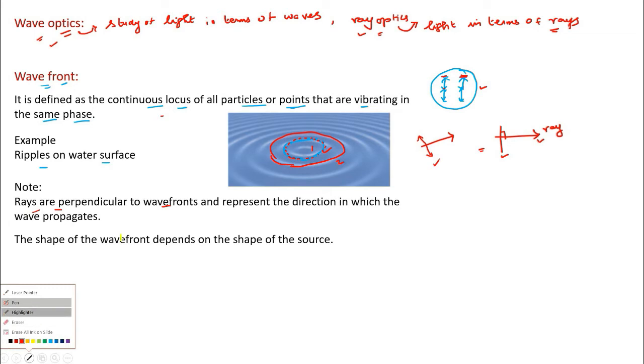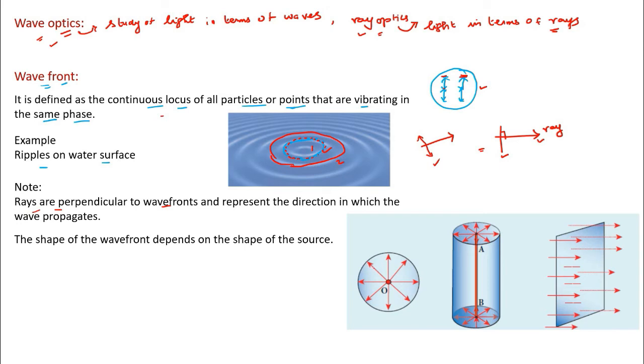Now the shape of the wavefront depends on the shape of the source. That is very important. Suppose the source is a point source. Then the wavefront will be spherical. If the source is an extended source or a line source, the wavefront will be cylindrical, as shown here. You see, this is the point source.